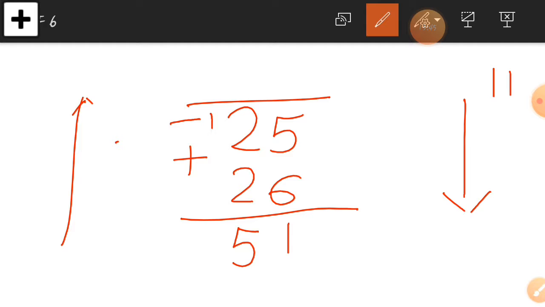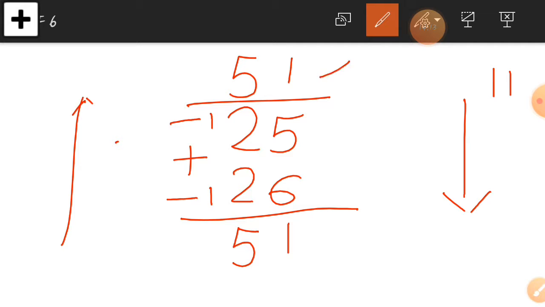So write down 1 there, and another 1 will go as a carry forwarded number, as we did in the adding downside. Now here 2 plus 2 is equal to 4, and we add number 1 into it. So our answer in the tens column is 5. We add the carry forwarded number into it. So we get the answer 5 in the tens column.